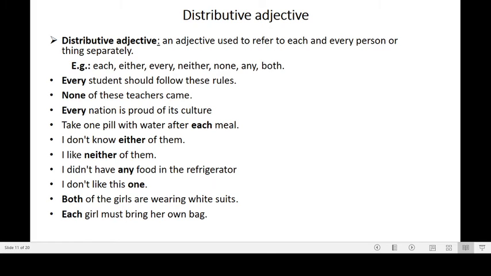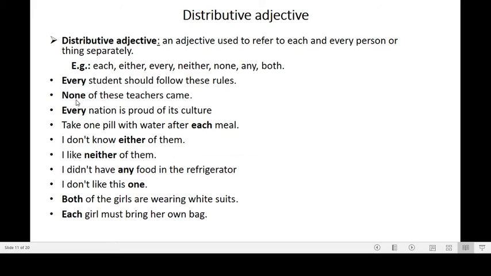Now let's learn what a distributive adjective is. A distributive adjective is used to refer to each and every person or thing separately, and the words such as each, either, every, neither, none, any, all these words point out each and every person. So in the sentence like every student should follow these rules, here every becomes the adjective because it is indicating each and every student.